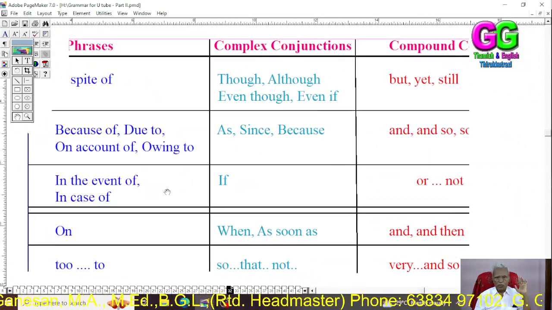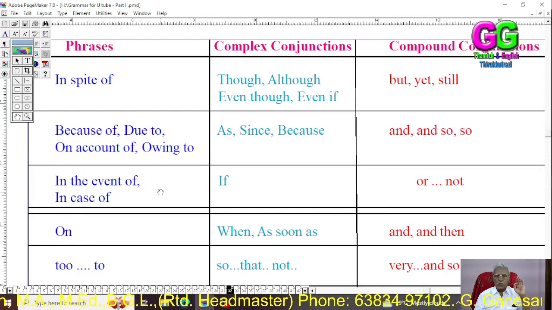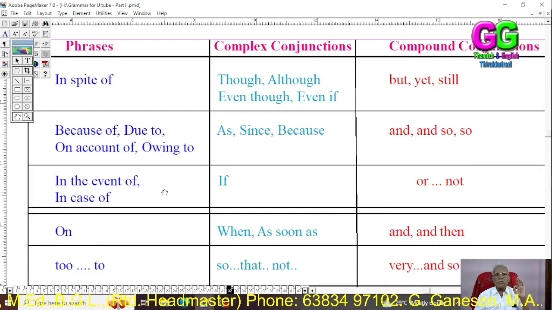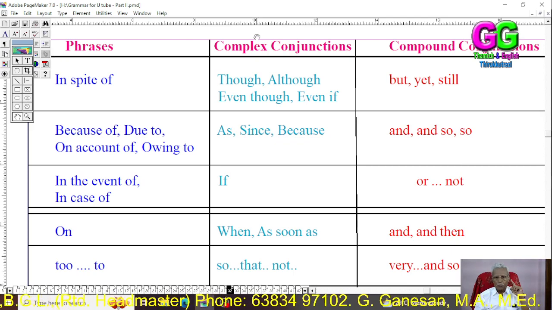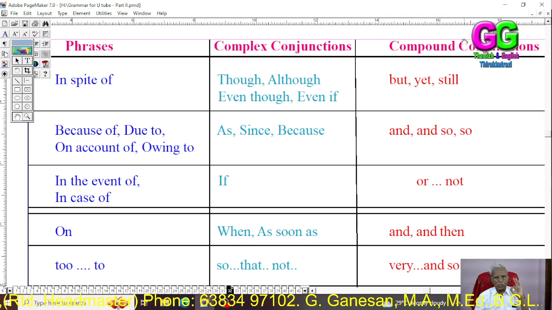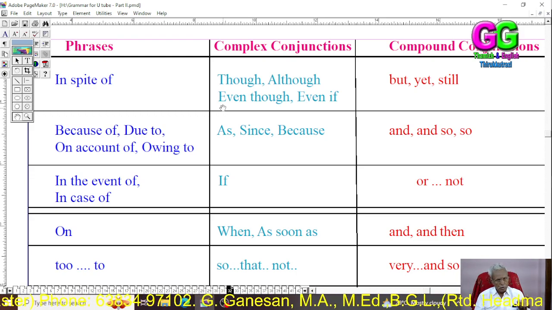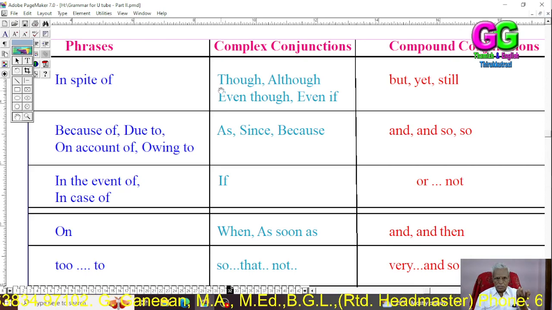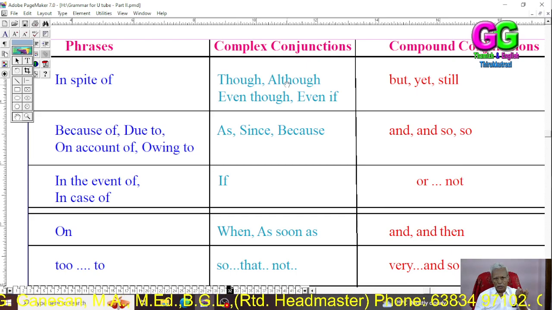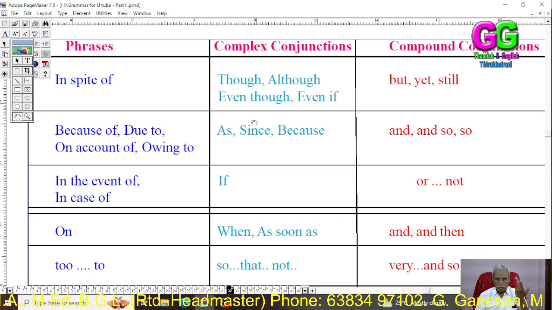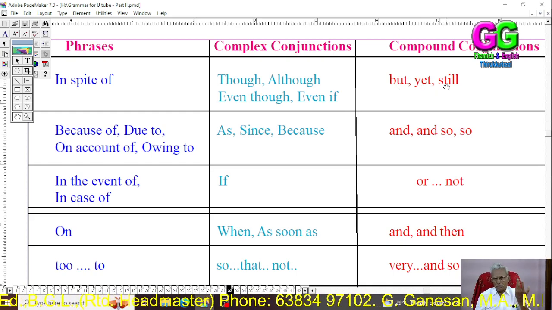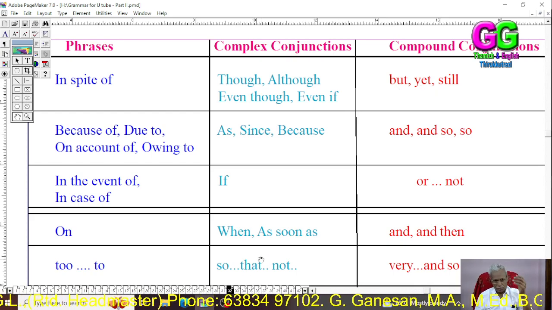Then these parts. Dear students, this tabular column is very important. Phrase, complex conjunction, and compound conjunction. I have explained it 3 or 4 times. Look at it. Phrase, complex conjunction, compound conjunction. In spite of: though, although, even though, even if. These 4, you can use anything as you like. But yet, still, 3 compound conjunctions. So I use all other things.